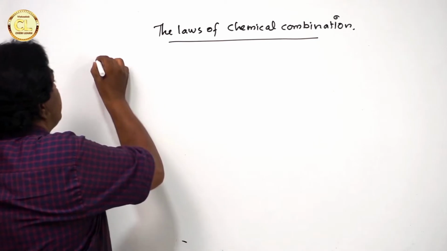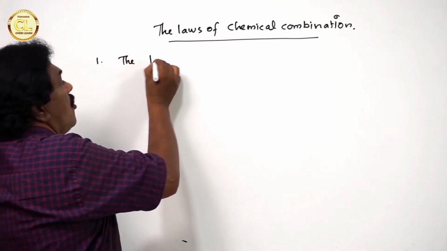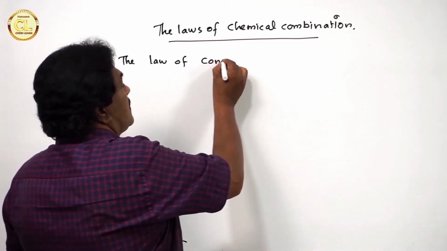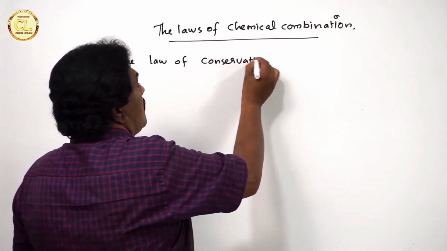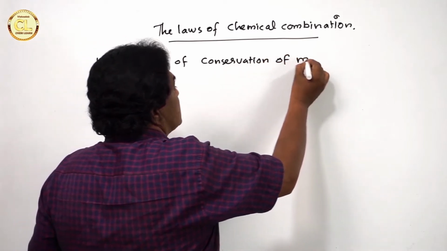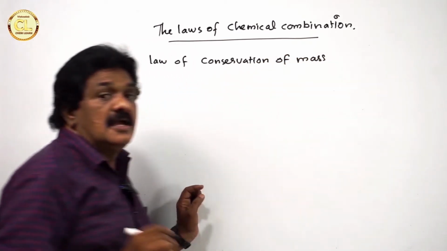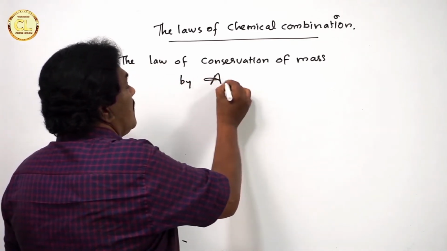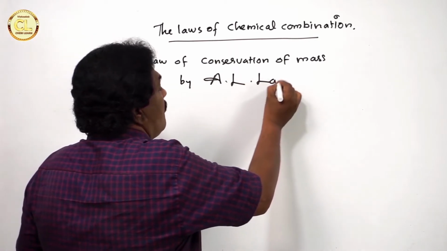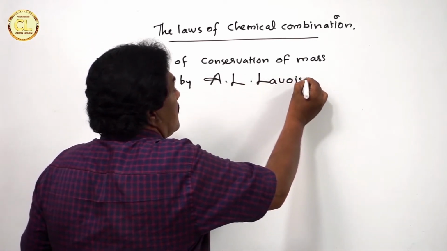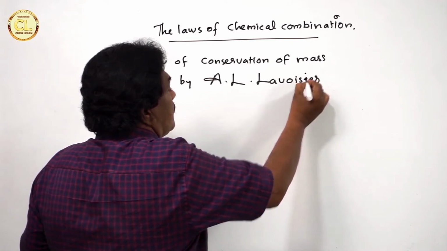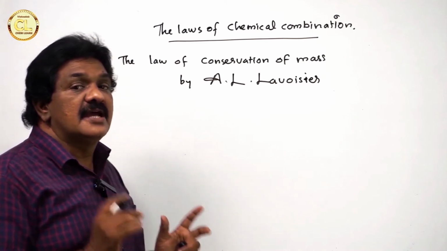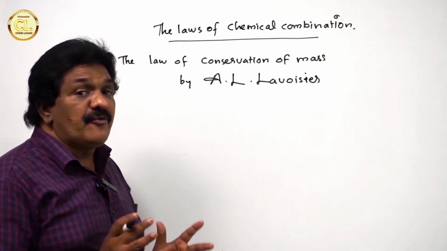First law is the law of conservation of mass. This law was introduced by A.L. Lavoisier. A.L. Lavoisier is considered as the father of modern chemistry.